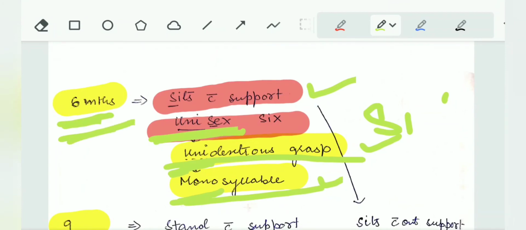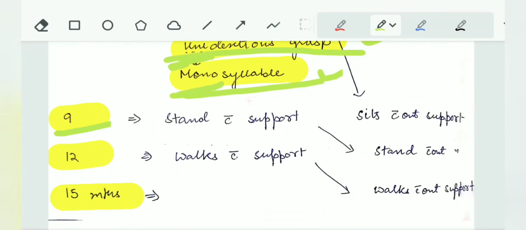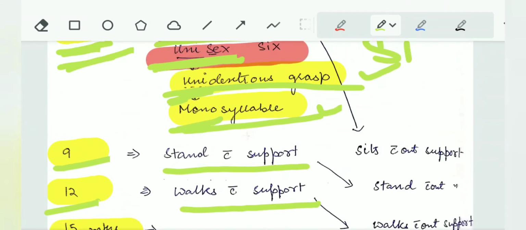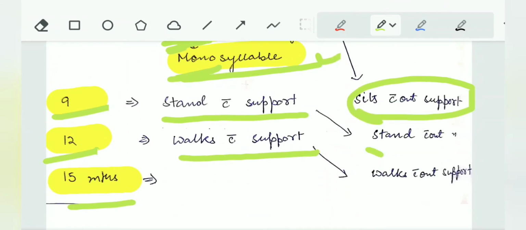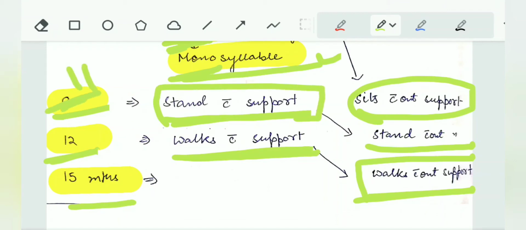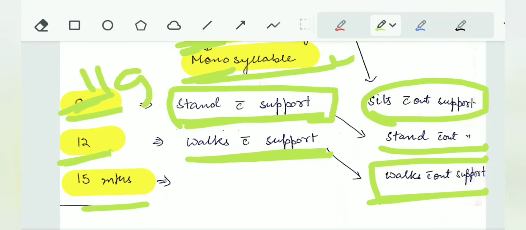See, at 6 months it was sits with support, at 9 stands with support, at 12 walks with support, and at 15 months, see, at 9 we can say sits without support, at 12 stands without support, at 15 months walks without support. Okay, at 12 months walks with support and stands without support, right? And stands with support was for 11 months, not 9, but we can count that as 9, just to remember the facts better.